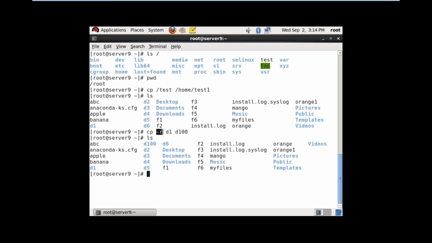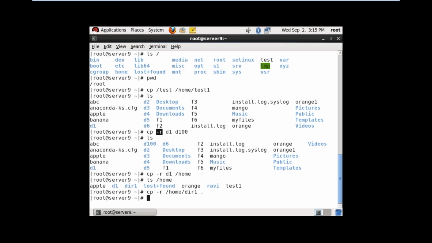For directory, we have to use -r, which refers to directory. Remaining all the syntaxes are the same, like directory and files. cp -r d1, I want to copy to /home. In /home, whatever the directories are there, ls /home, for example, there is a dir1 directory. I want to copy to here. cp -r /home/dir1 space dot, dot means current directory.